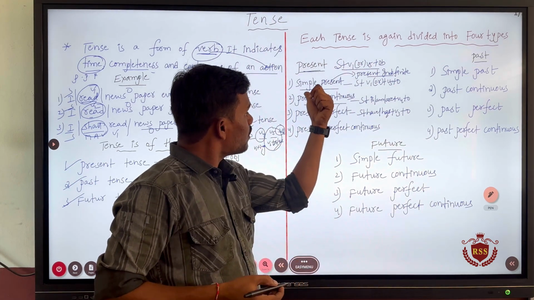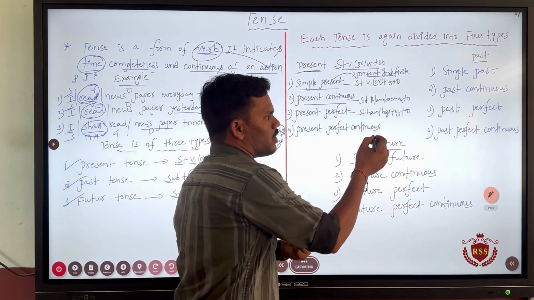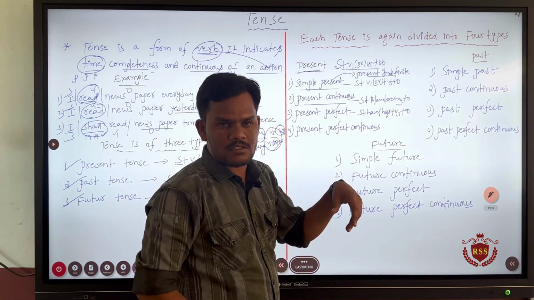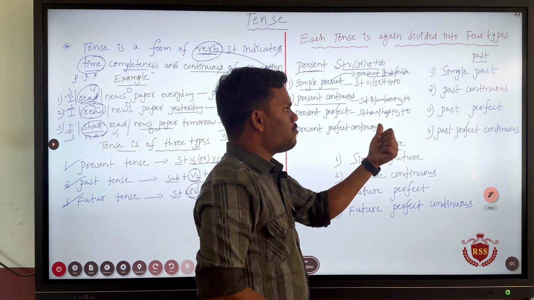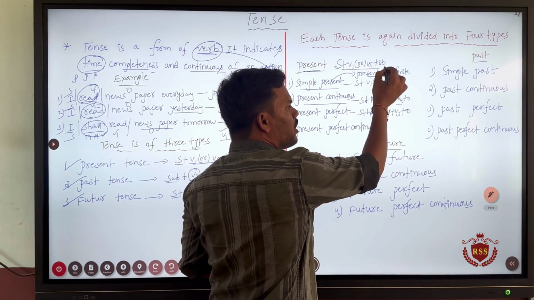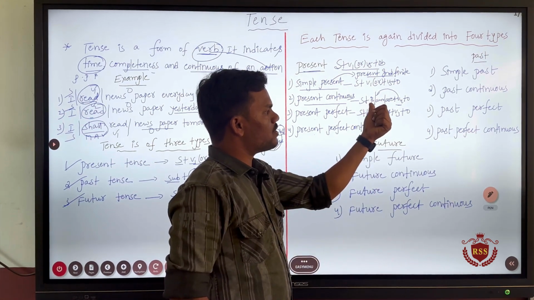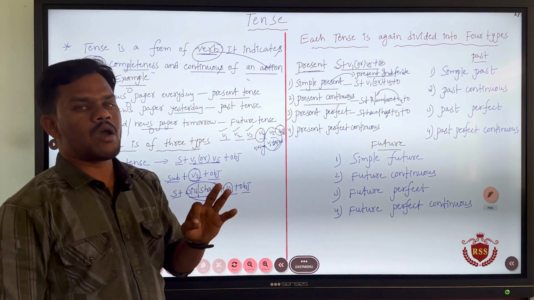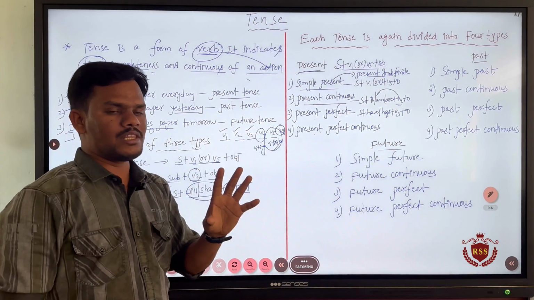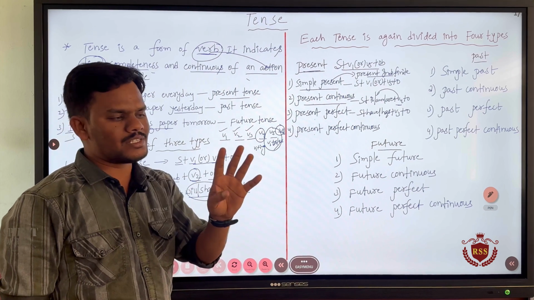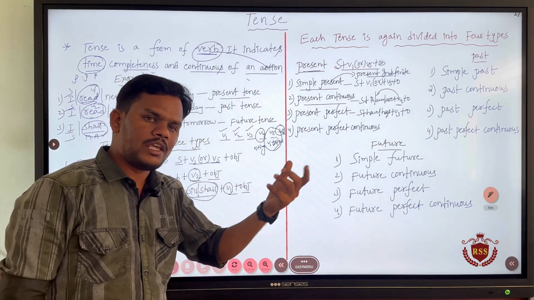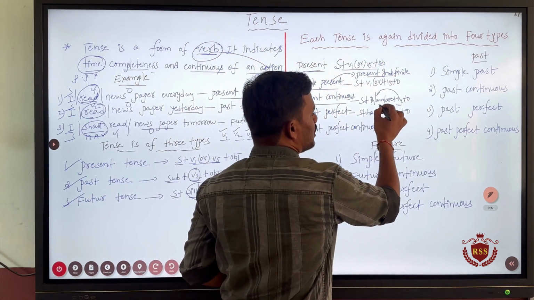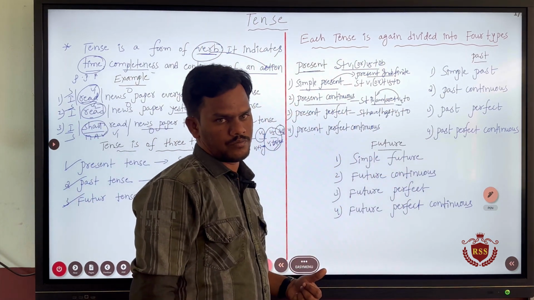See, in present continuous, we are using V4, right? But the V4 never comes single. It can be either present tense, past tense or future tense. Wherever it comes, it is preceded by some B forms. Those are nothing but is, am, are. I already told you that B forms are 5 in number: is, am, are, was and were. Among these 5 B forms, we use is, am, are in present tense, was and were in past tense. That is why, as it is present continuous, I am giving you is, am, are plus V4.